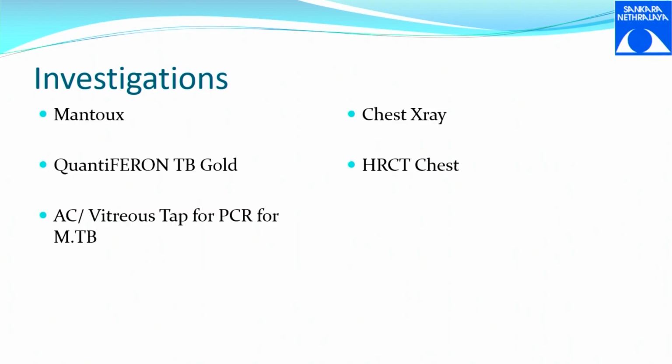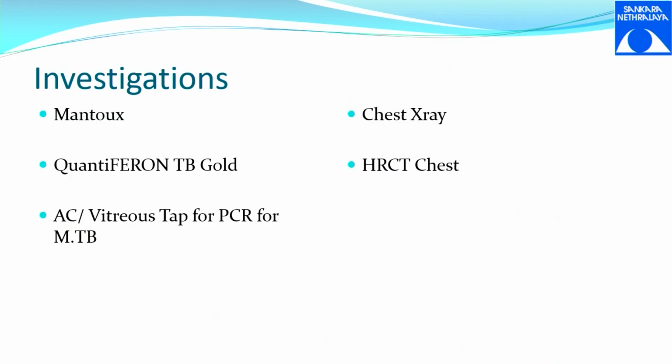What do we do in case of tubercular uveitis? We do Mantoux, QuantiFERON, chest X-ray or HRCT. So with these 4 investigations, when 2 of the 3 or 4 investigations come positive, we consider it as presumed ocular tuberculosis. Okay, so of what 3? Chest X-ray is usually not the choice of our investigation. We do Mantoux, QuantiFERON and HRCT. When 2 out of the 3 come positive, it is called presumed ocular tuberculosis.